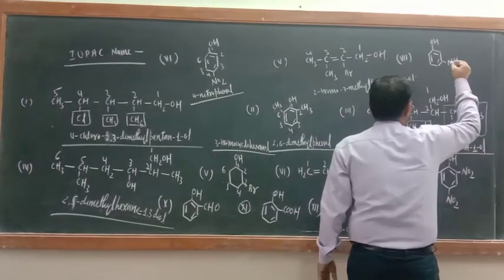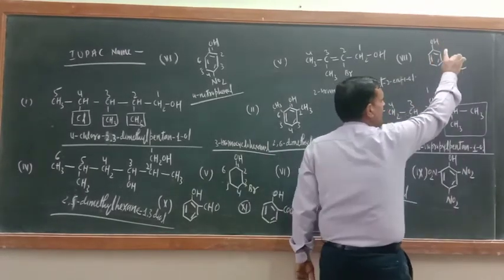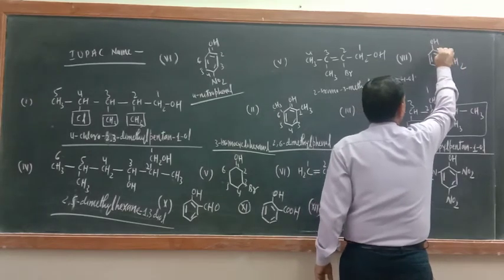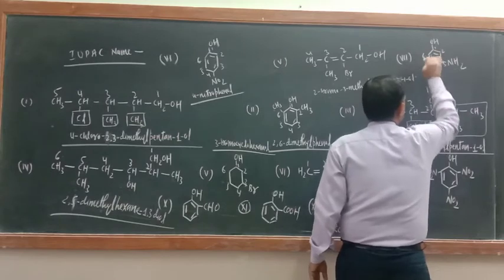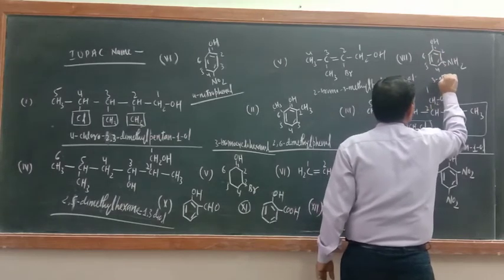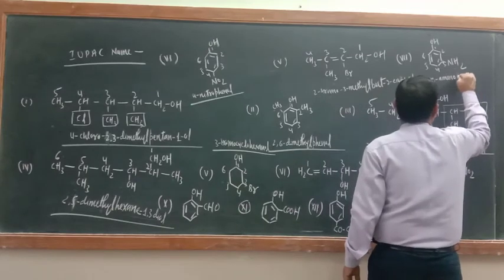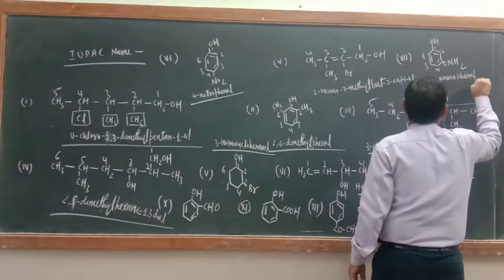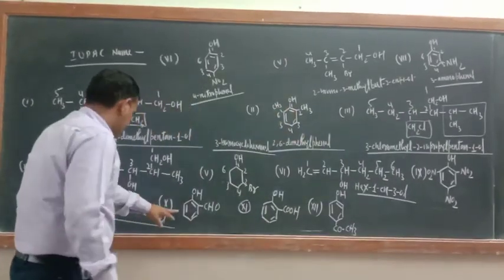What about this one? Just see, now NH2 is also a functional group, OH is also a functional group, but in the priority order OH comes first, so 1 2 3 4 5 6, so 3 amino phenol. Okay, now these are some groups on this side.